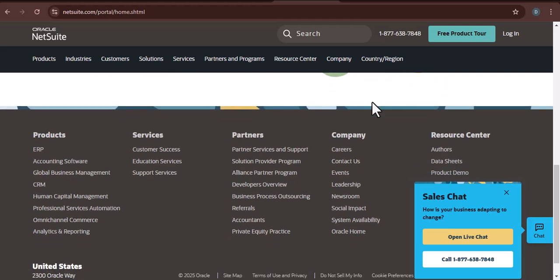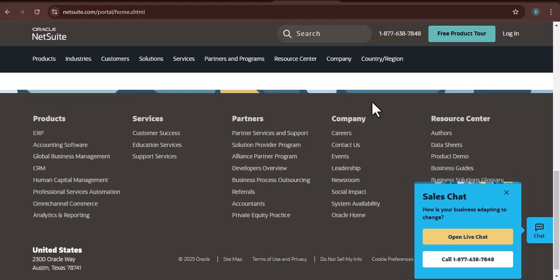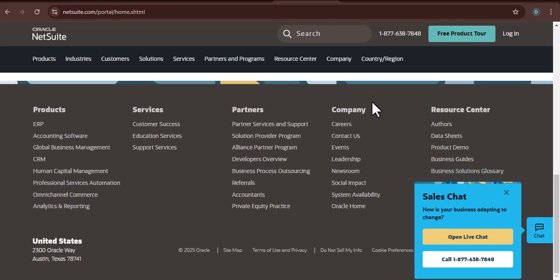Lack of real-time insights: you're making decisions based on outdated information, missing out on opportunities and reacting too late to challenges. NetSuite addresses these challenges by providing a unified platform that integrates all your core business processes. It's designed to give you a 360-degree view of your business, enabling you to make data-driven decisions and streamline your operations.